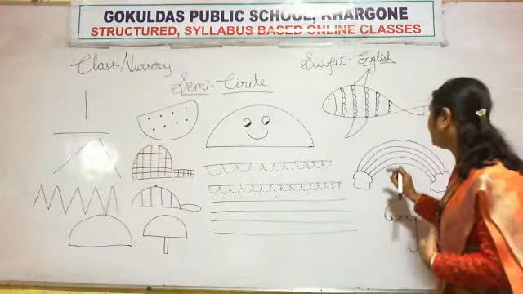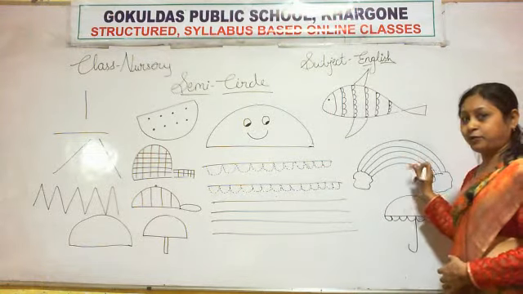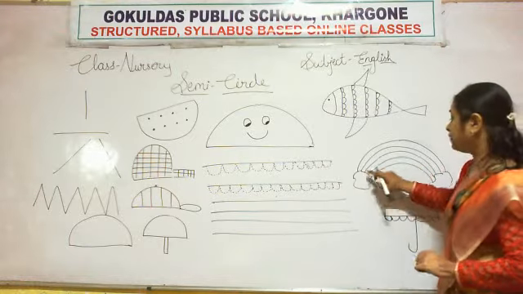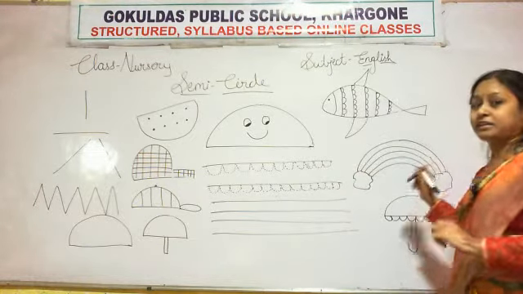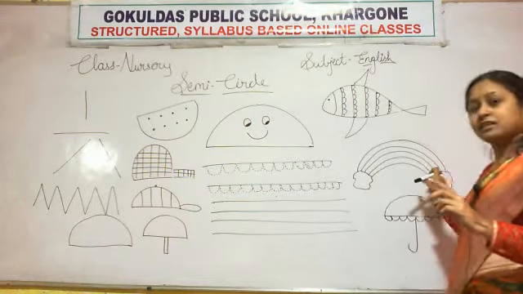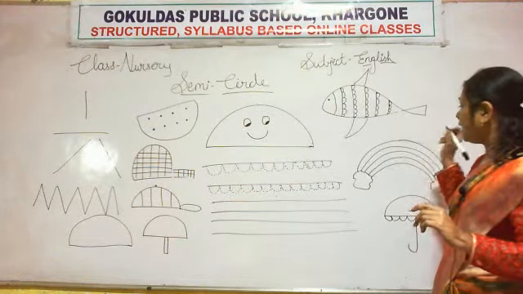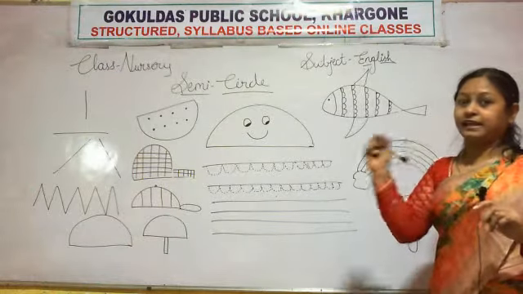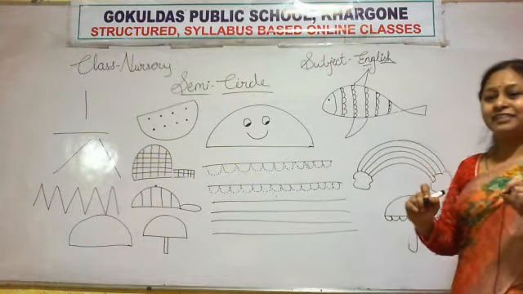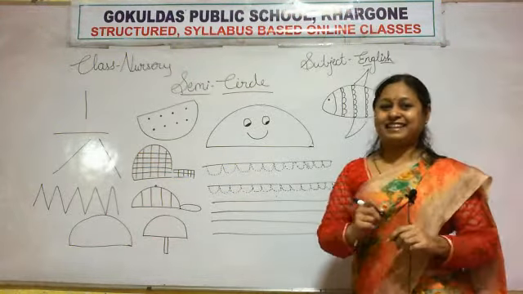So you have to color the rainbow. First you have to draw the clouds. Then you have to draw a curve in a semicircle shape, and after that you color it. Very good. So nice, my dear.